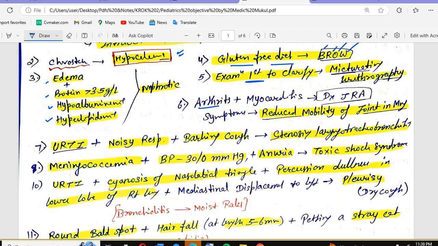Rheumatoid arthritis. Evening stiffness is seen in which condition?